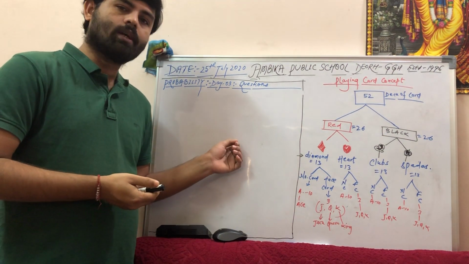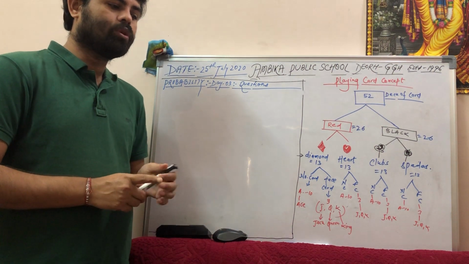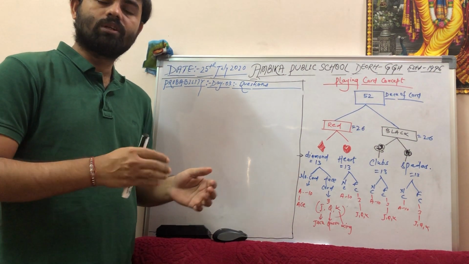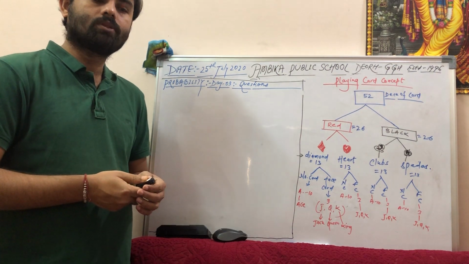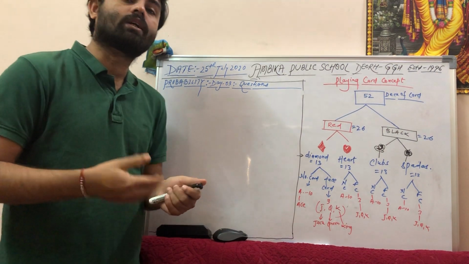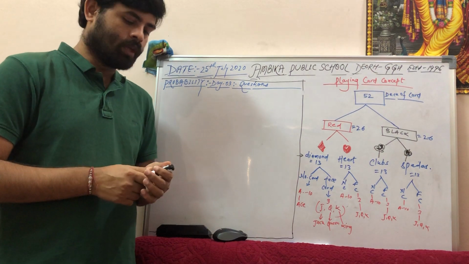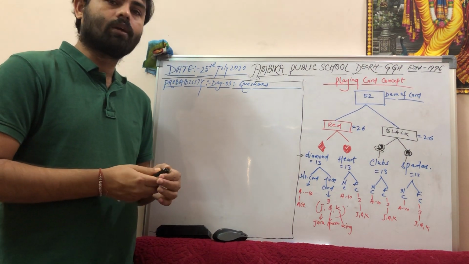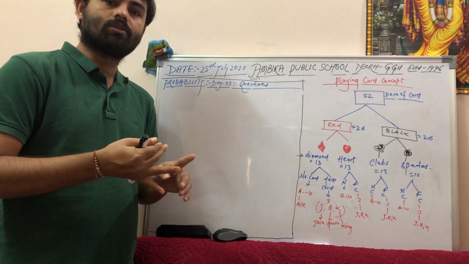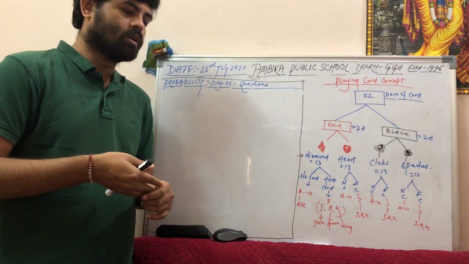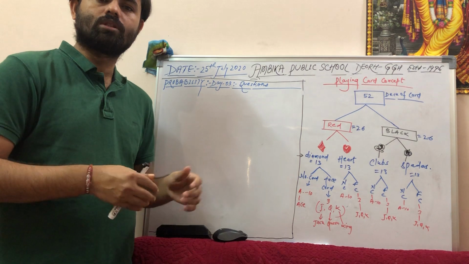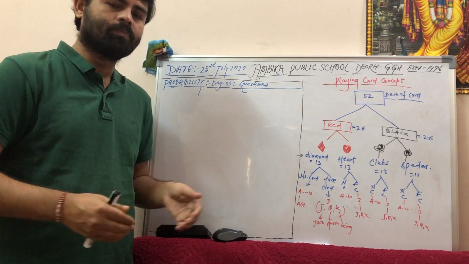So in today's class, I'm going to take questions of different types. If you remember my first class, I mentioned the types of questions that can be asked from this chapter. The question types are coin questions, playing card questions, container questions, and different dice questions. These types of questions are there in the chapter.